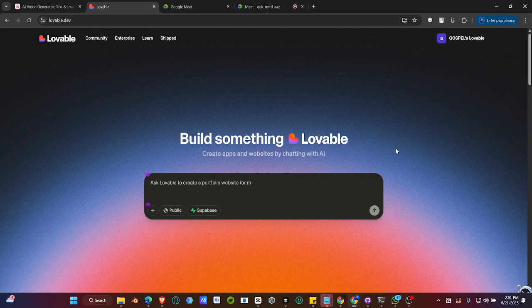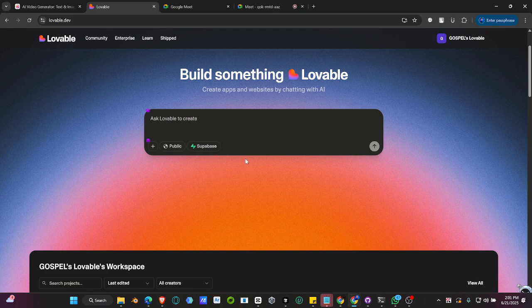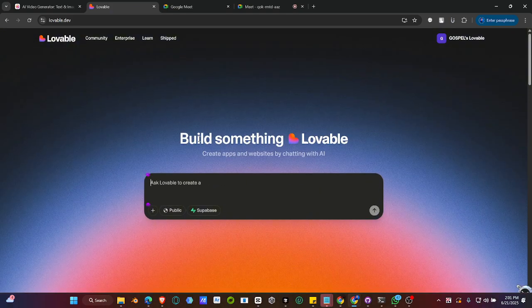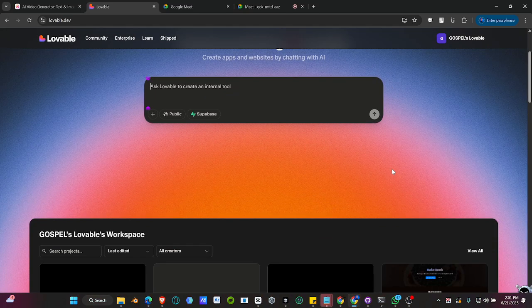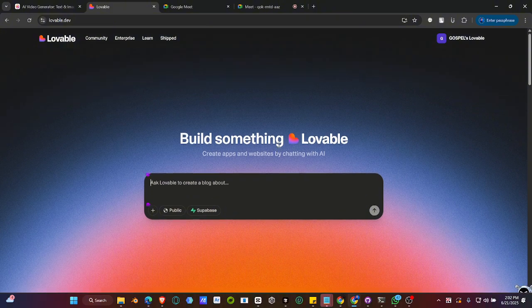So Lovable is an application that enables you to create anything. From what it says here, it says build something, create apps and websites by chatting with AI. Prior to this time, when you wanted to build an app, you had to code and code and code everything. But with Lovable right now, you don't need to code anything. All you have to do is tell Lovable what you want to build. The same English that you write, you just write it that way, and Lovable is going to build that.